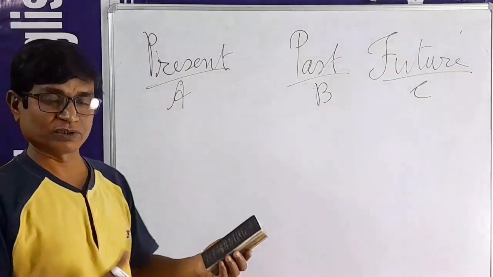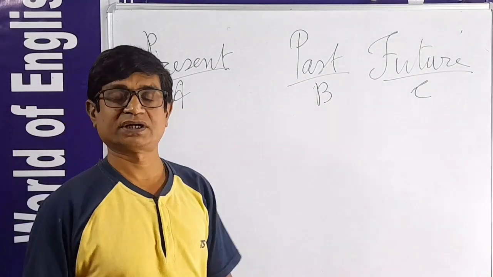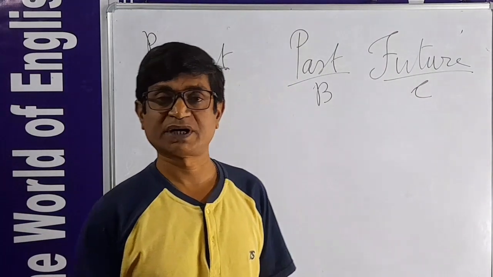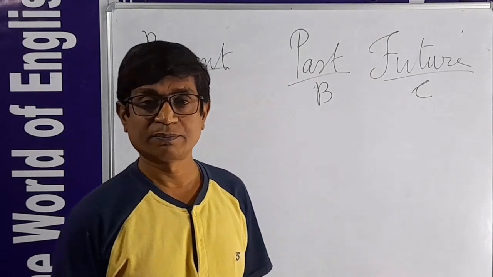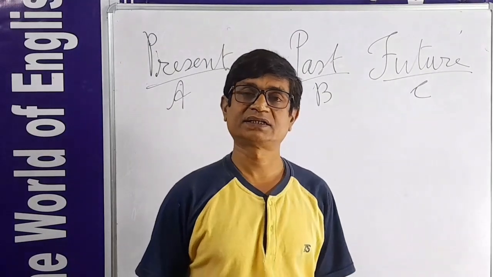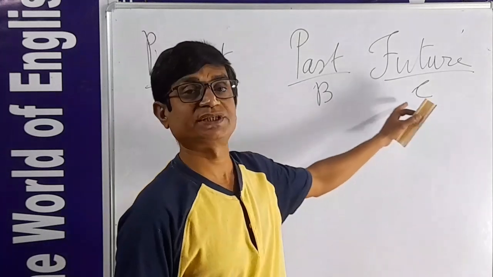Present is going on, taking place now. Past means yesterday, the day before yesterday. Past means history. Past means all the ages that will not come again. And the future is mystery.